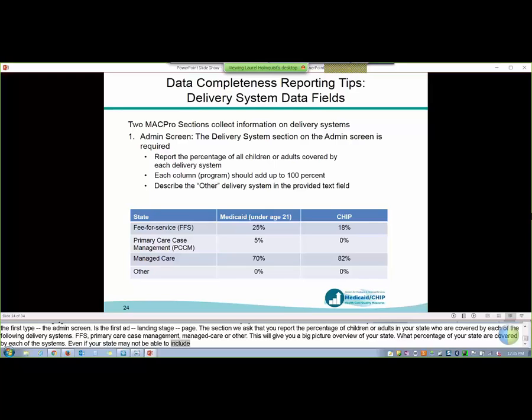Another tip for reporting this is to please note that each column should sum to 100%. So in the example on the slide, you can see that the state entered that 25% of their Medicaid children under 21 are fee-for-service, 5% are in PCCM, and the remaining 70% are in managed care. So this sums up to 100%, representing all the Medicaid children under age 21 in the state. And also just a reminder that this section has to be filled out or you will not be able to complete and submit your MACPRO report. Next slide.